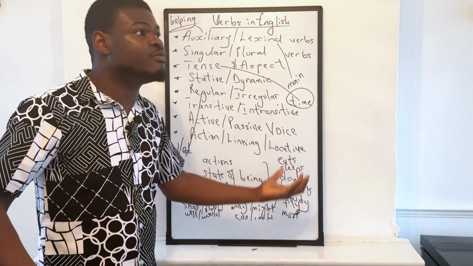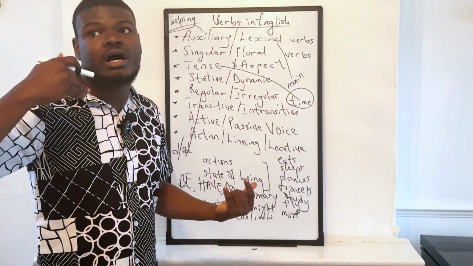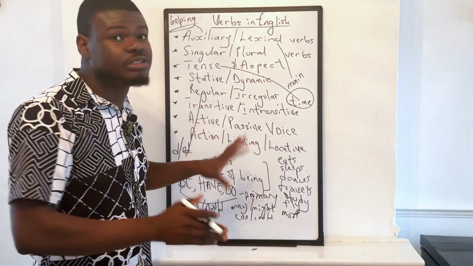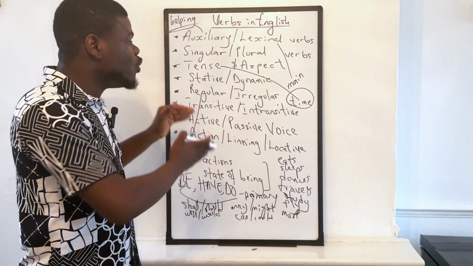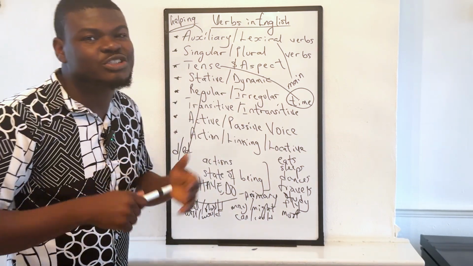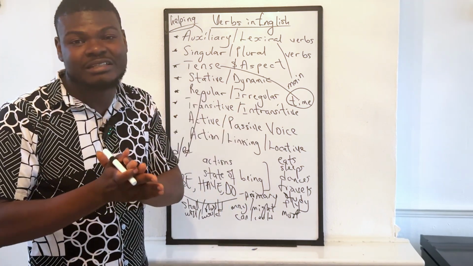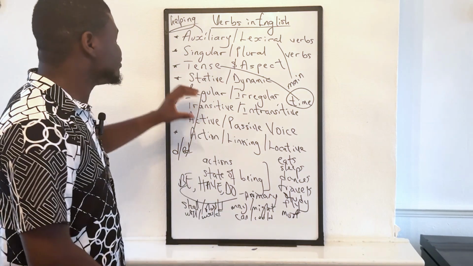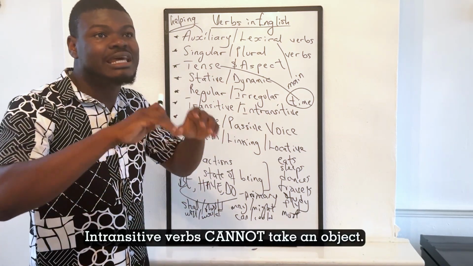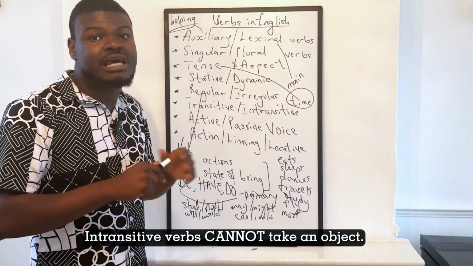You cannot say that the verb flies something. But fly from the perspective of a pilot flying a plane, that would be transitive. So there are verbs like that too that could function transitively or intransitively depending on context. Like one of my Spanish students would say something like dependiendo situación, which means that it all depends on situation. So transitive verbs, they can take object. Intransitive verbs, they cannot take object.